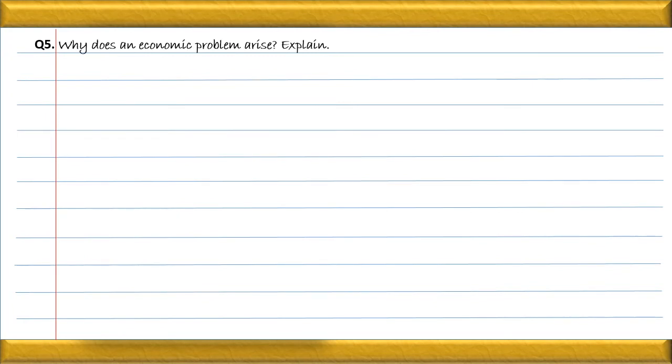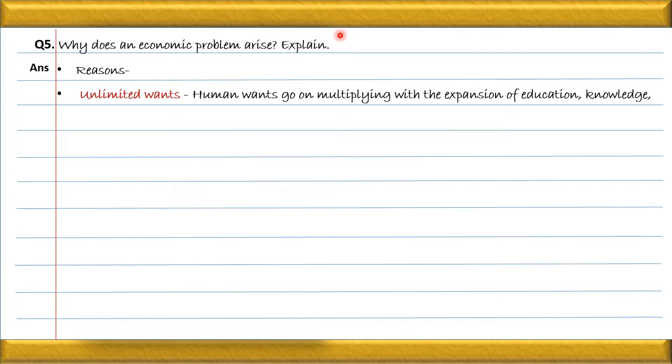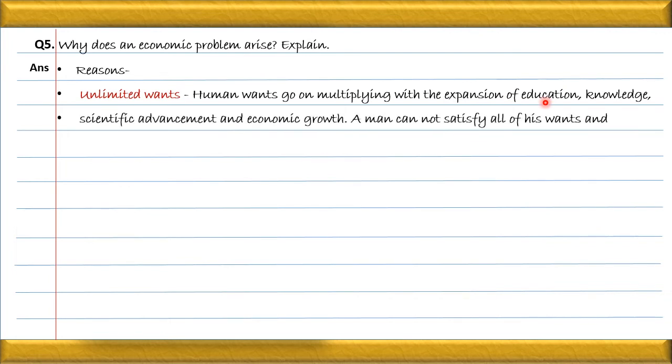Why does an economic problem arise? Explain. Listen, actually we have 4 reasons, but since the weightage of this question is 3 marks, we only have to write down 3 reasons. The first reason is unlimited wants. Human wants go on multiplying with expansion of education, knowledge, scientific advancement and growth. A man cannot satisfy all his wants, and therefore he has to make a choice in order of urgency.